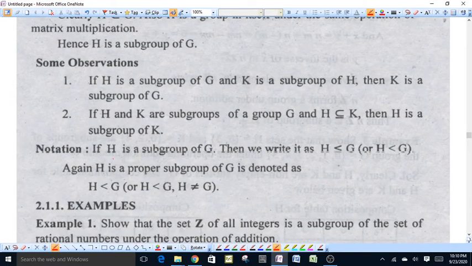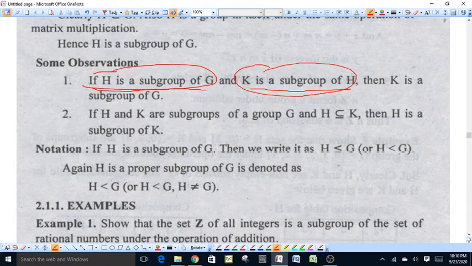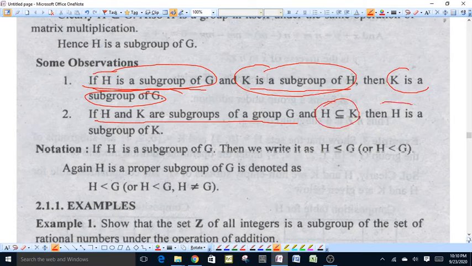Now see that if H is a subgroup of G and K is a subgroup of H, then K is also a subgroup of G. If H and K are subgroups of G, and H is a subset of K, then H is a subgroup of K also.